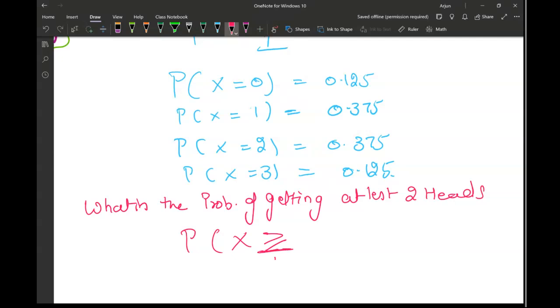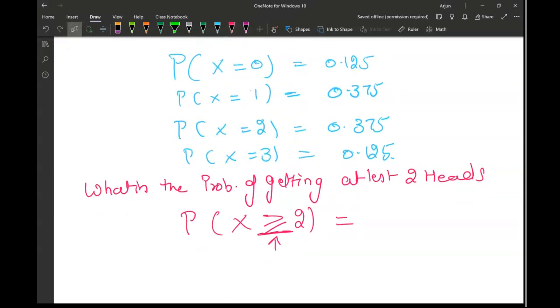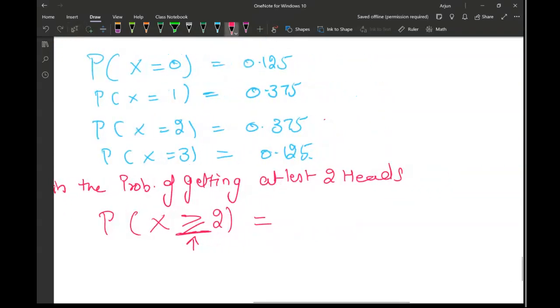This means at least. Please don't confuse yourself. So greater than equal to means at least. Greater than equal to 2. So that is equal to, at least two head means two or more. So this one plus this one. So I'll add 0.375 plus 0.125, which will be 0.5.